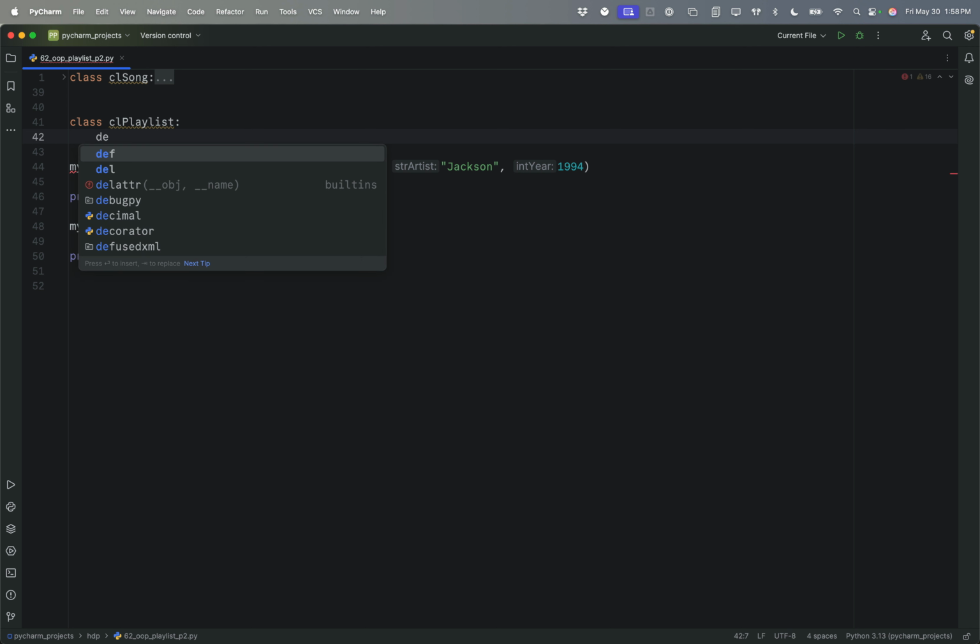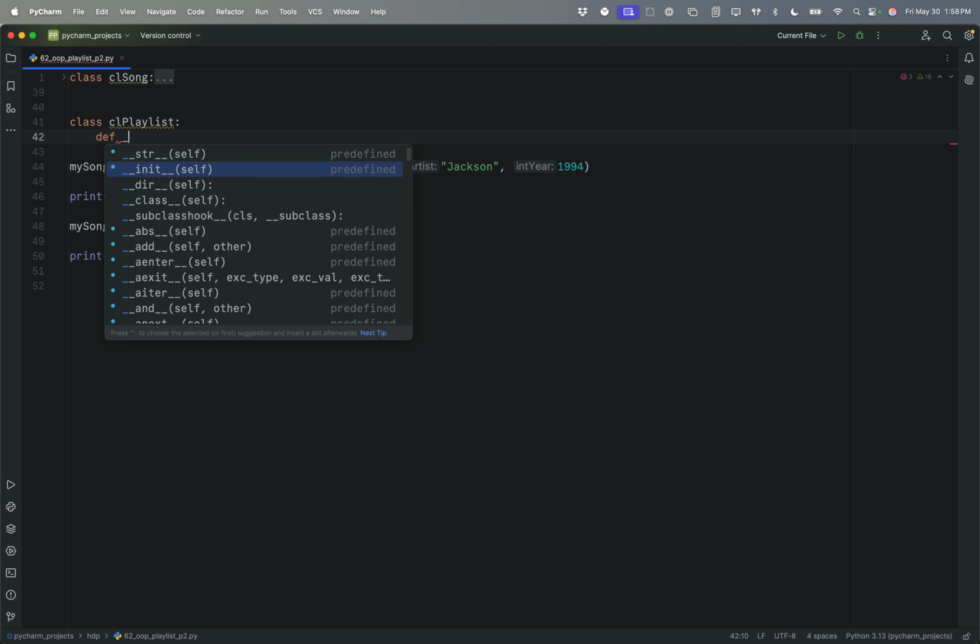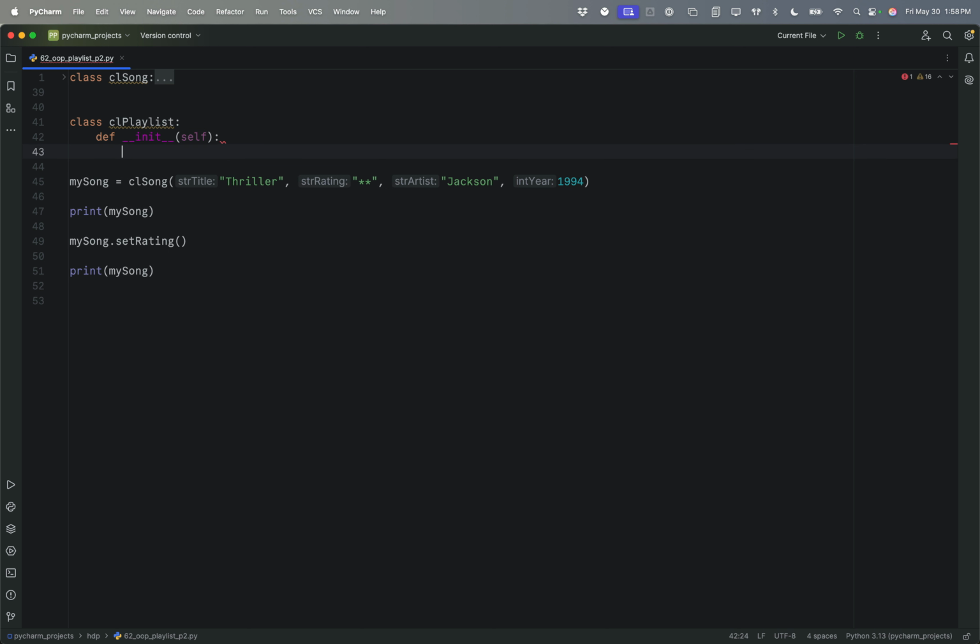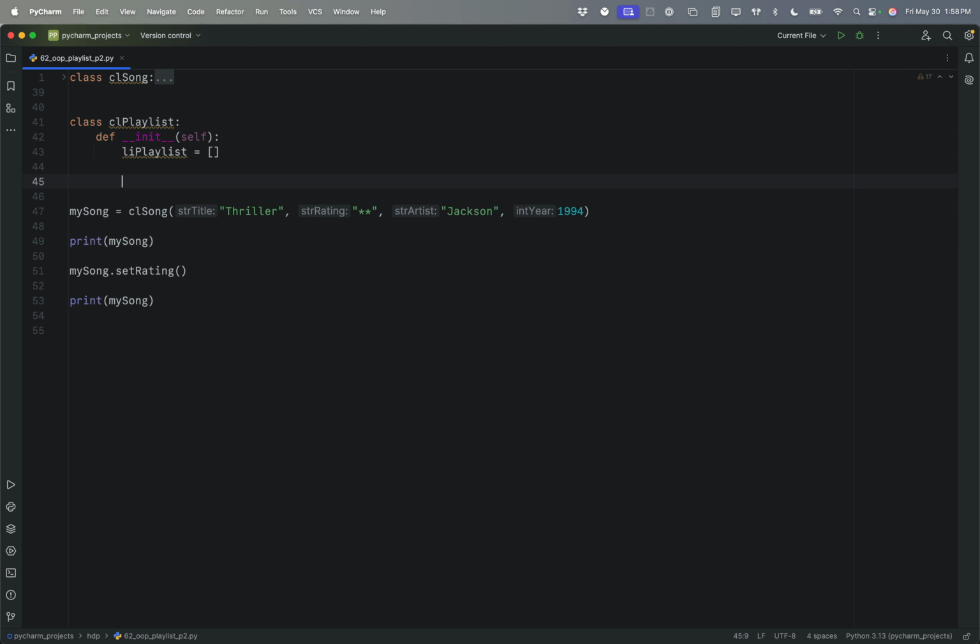We're going to create a DEF initialization, and in it we're going to create a list called li playlist inside that class, and it's going to be empty. So when we initialize that class, it creates an empty playlist.